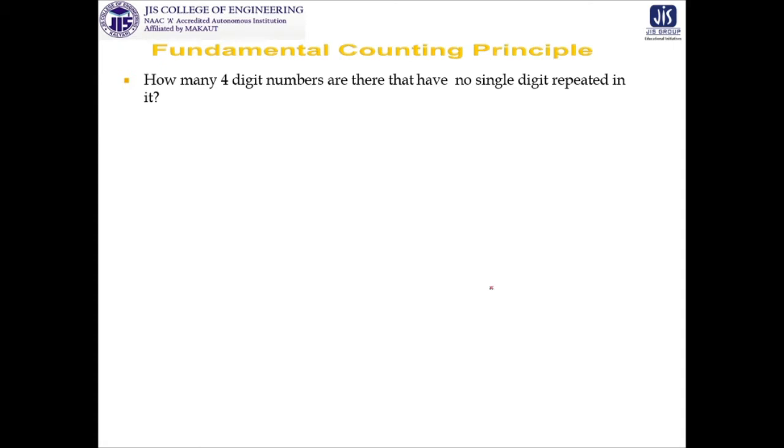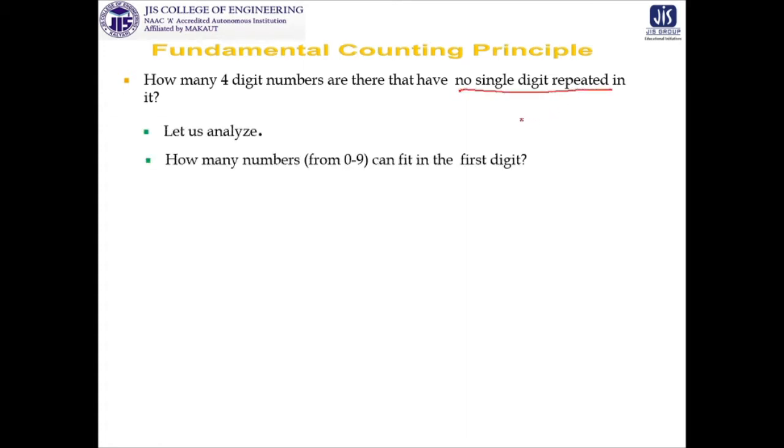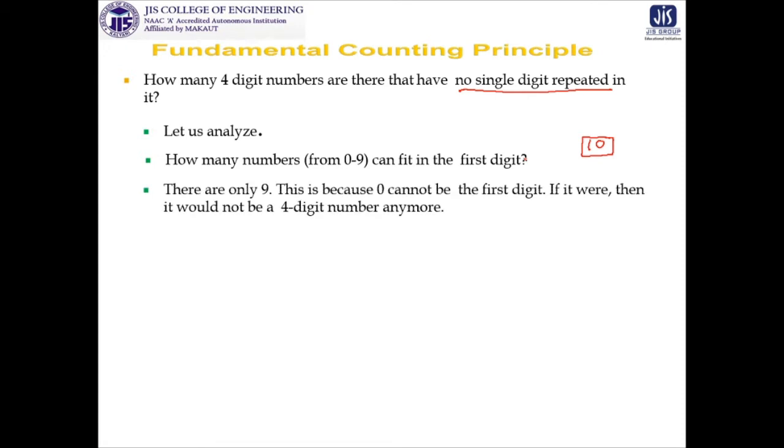How many 4-digit numbers are there without any single digit repeated in them? So let us start analyzing it. We have 10 digits from 0 to 9, but how many of them will fit for the first digit? Obviously 0 will not fit, because if you start with 0 it will not be a 4-digit number. So the only available digits are 9. So in the first position we have 9 availabilities, and what about the second position?